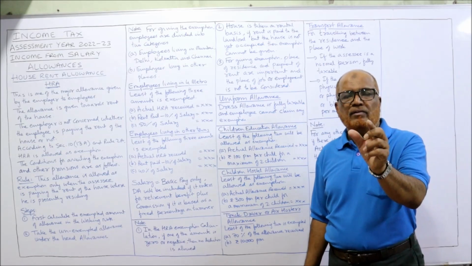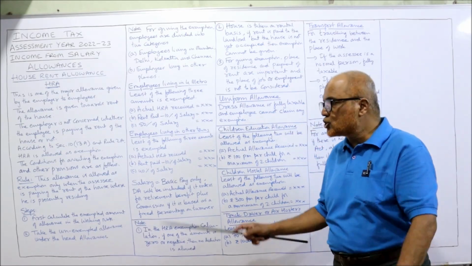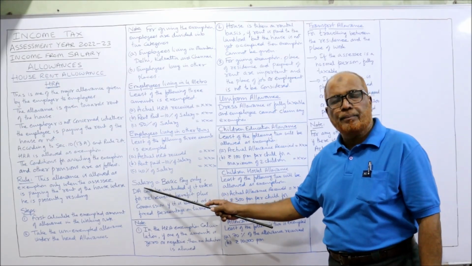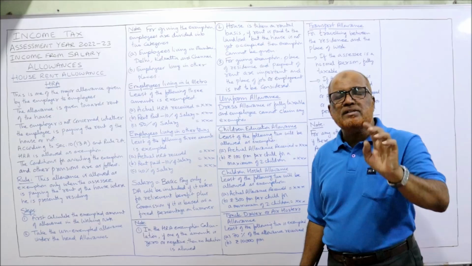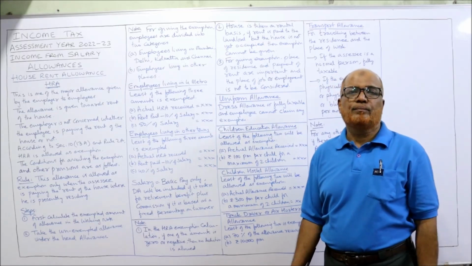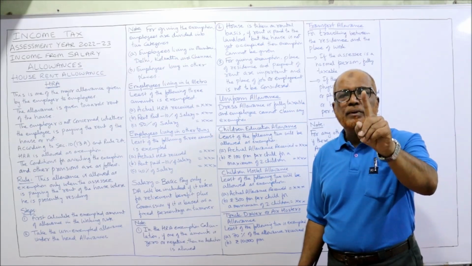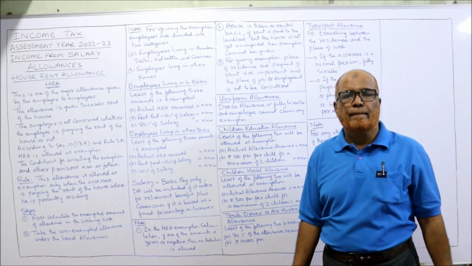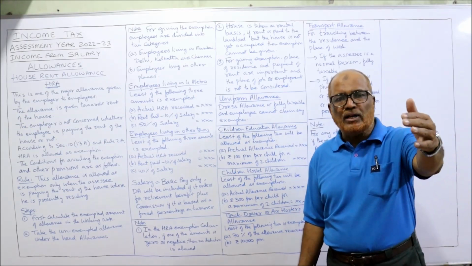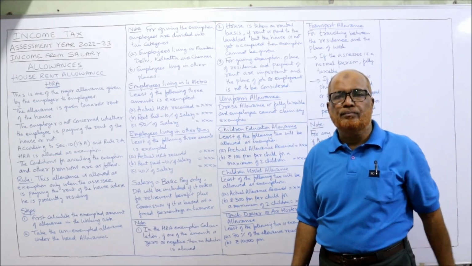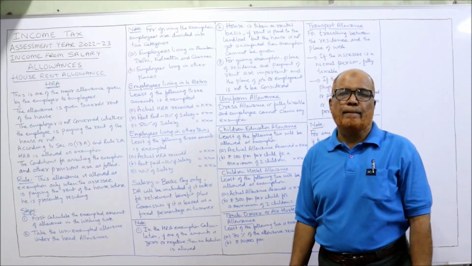If in the problem it is given that DA enters for retirement benefit, then DA should also be taken in salary here. Similarly, commission, if it is based on a fixed percentage on turnover. Suppose the employer says to the employee, we will give you 1% commission on your sales, whatever sales you achieve. This is called commission based on percentage of turnover.